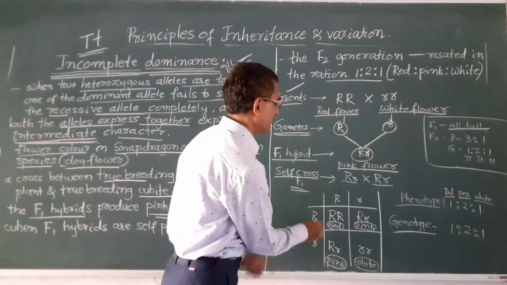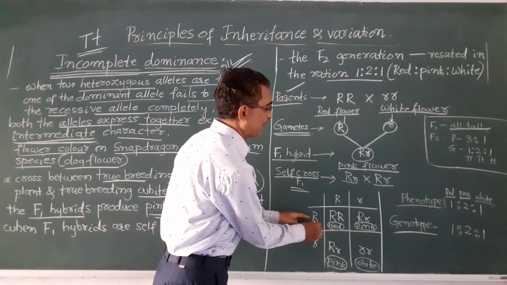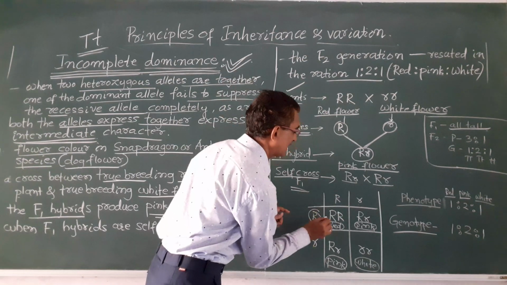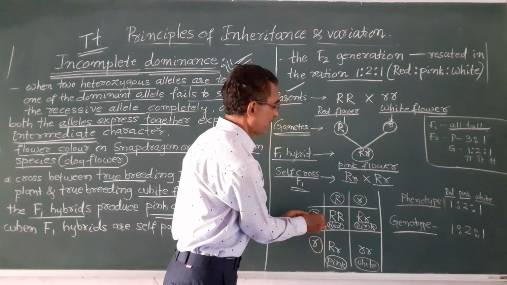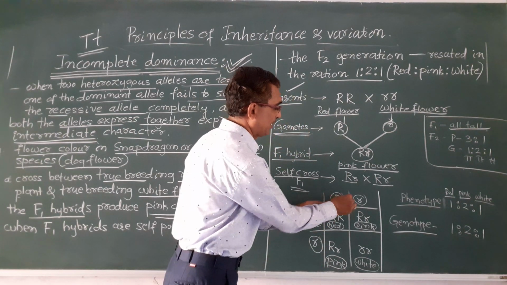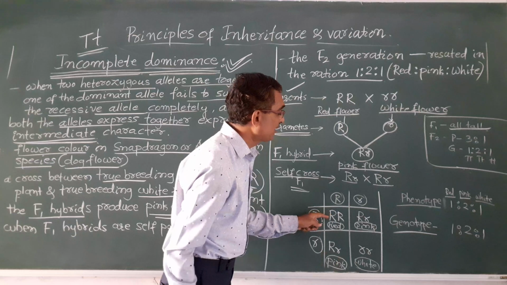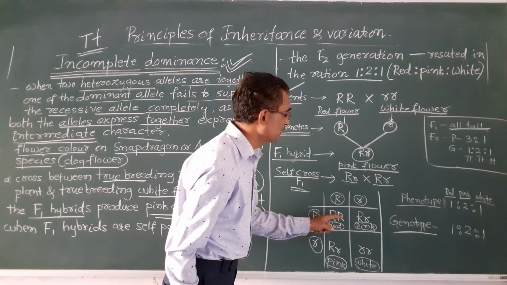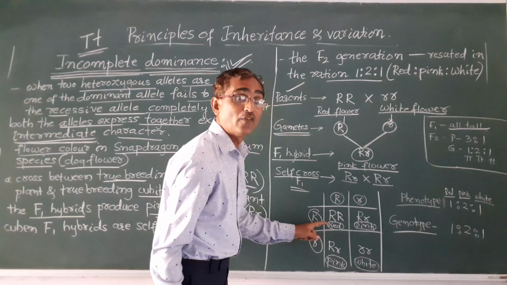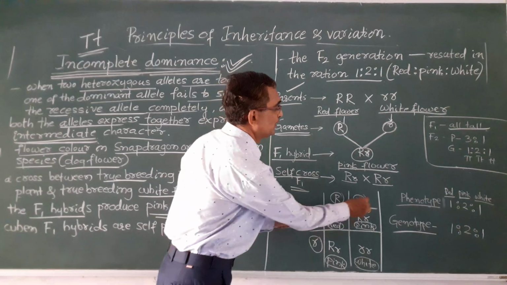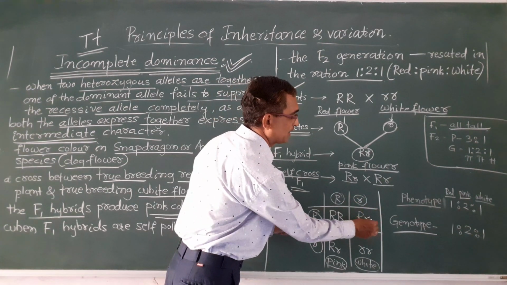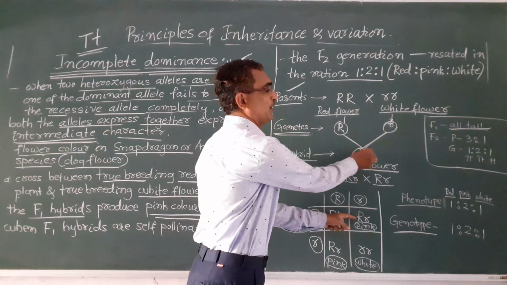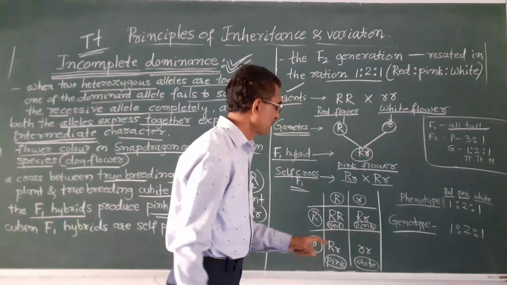Then we make the cross. When this gamete fuses with this gamete, what happens? Capital R and small r is produced, that is a red color, red flower. And this gamete fuses with this small r to produce capital R and small r, which is a pink color.